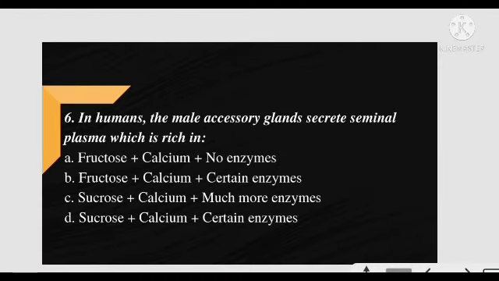In humans, the male accessory glands secretes seminal plasma, which is rich in. NCERT example question. And the correct answer is option B. It is rich in fructose, calcium and certain enzymes.